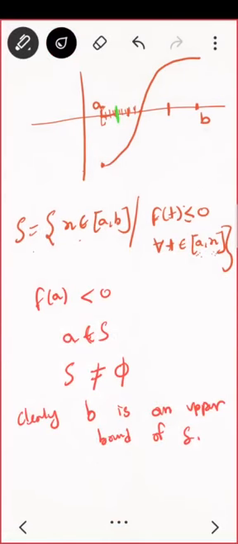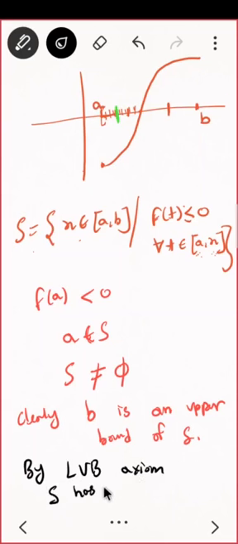If you have a set which is non-empty and bounded above, it will have a least upper bound. Go through it once again. I'll clearly write: by the LUB axiom, S has a least upper bound. Let us say that least upper bound is C, that is, C is equal to LUB of S.